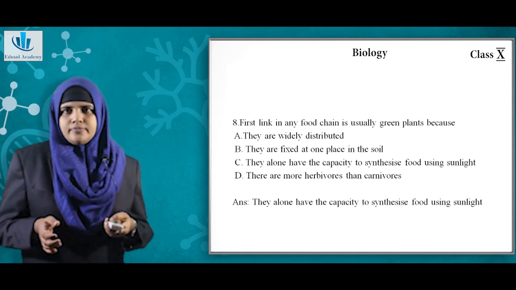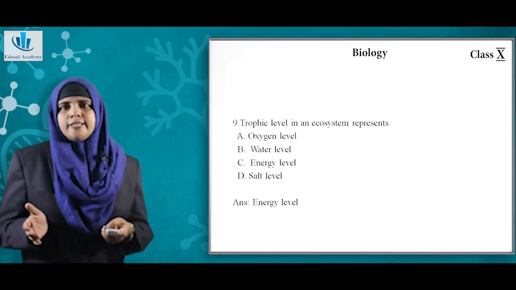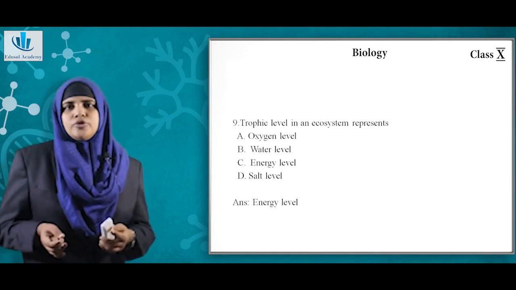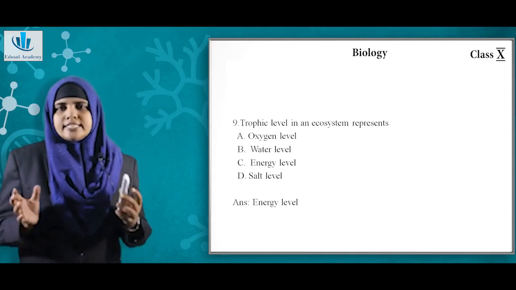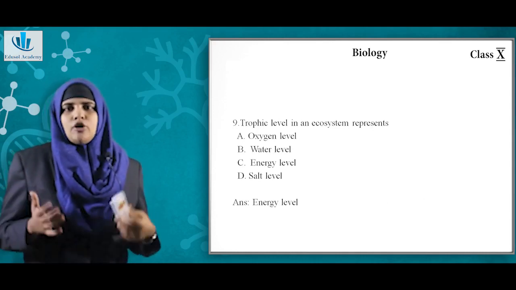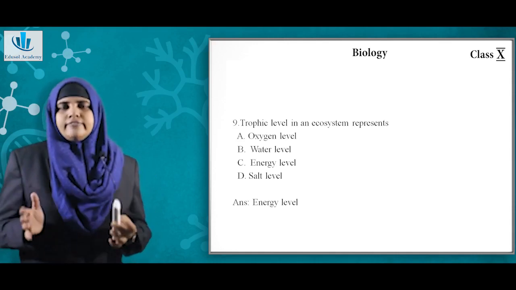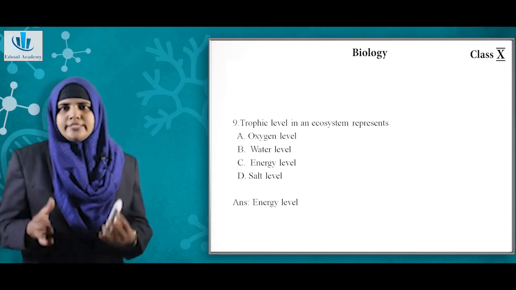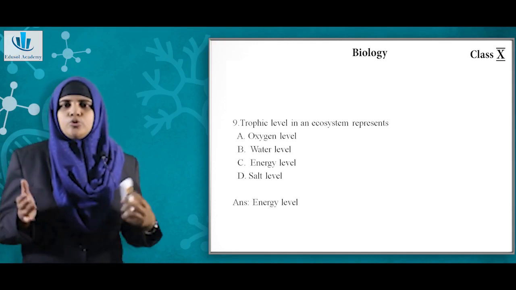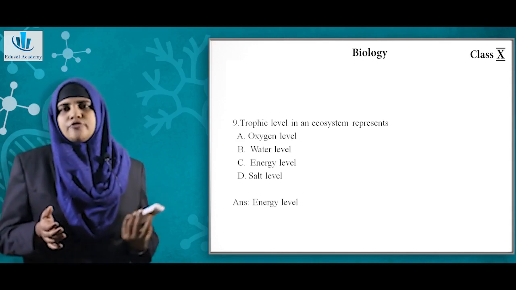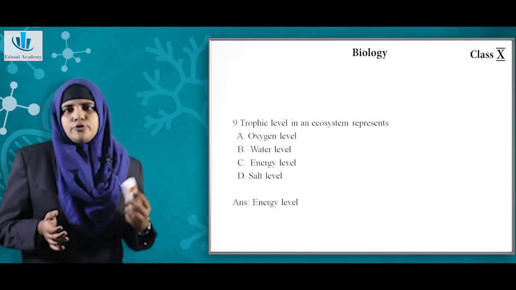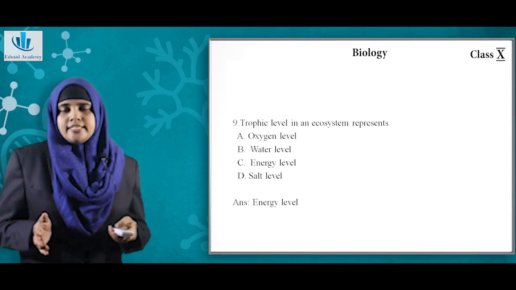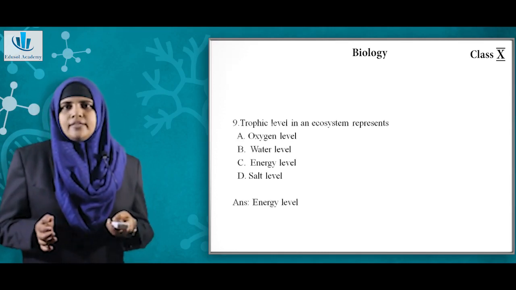Question number 9, trophic level in an organism represent A, oxygen level, B, water level, C, energy level, D, salt level. Here we have to recall Lindeman's 10% rule, that is from one trophic level to other trophic level only 10% of the energy is being transferred. So trophic level basically represents, we can say, energy level. So the right answer will be option C.